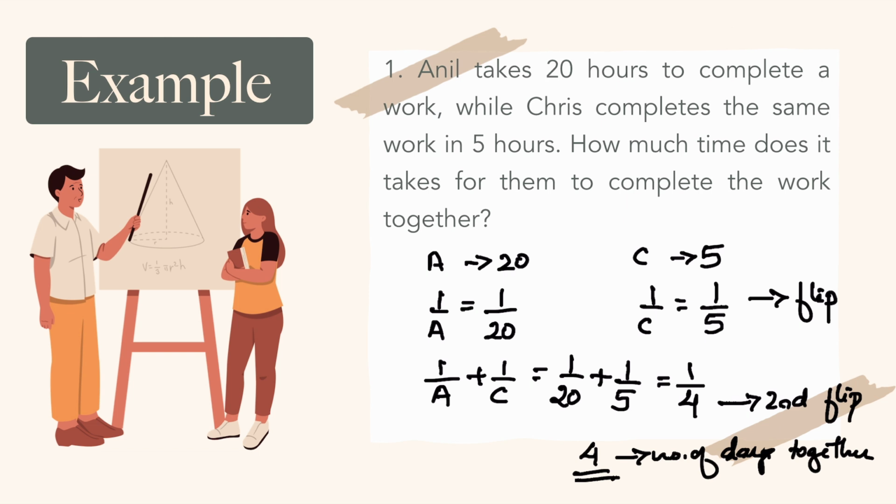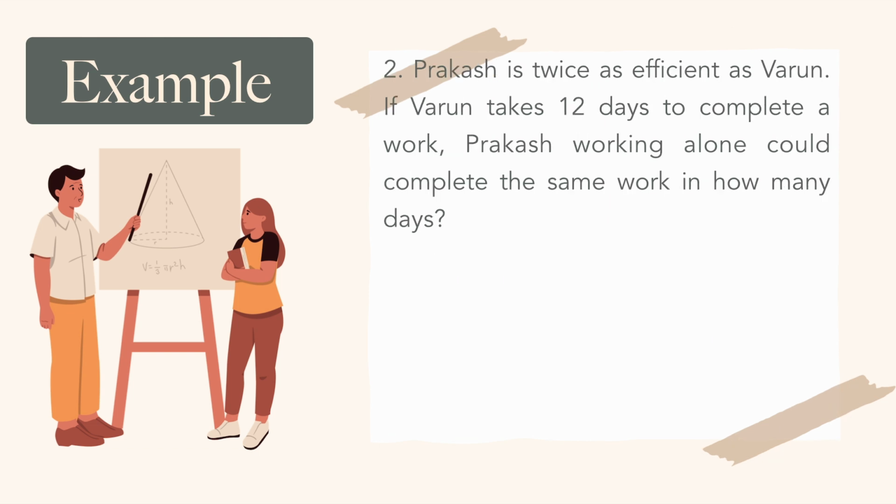If you still have doubt, please watch the question again. I am moving on to the next question. Prakash is twice as efficient as Varun. Varun takes 12 days to complete a work. So Varun will do 1 by 12th work in a day, right? If Varun takes 12 days to complete a work, he will do 1 by 12 work in a day.